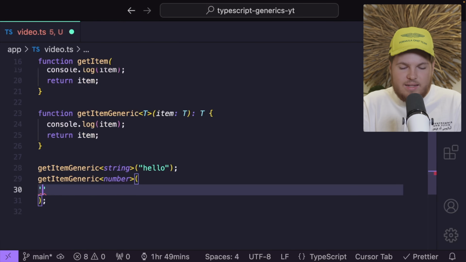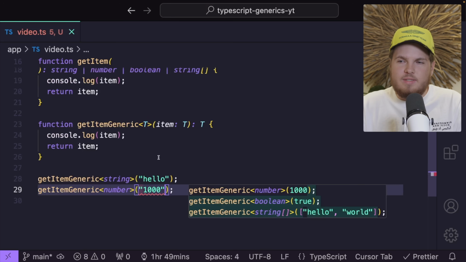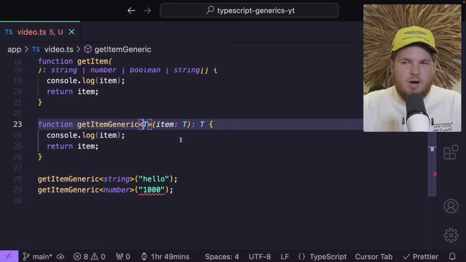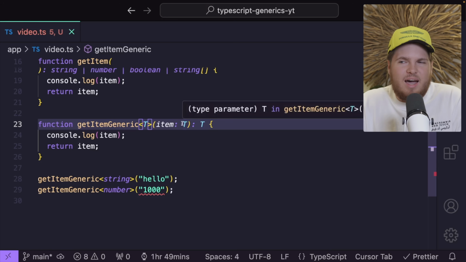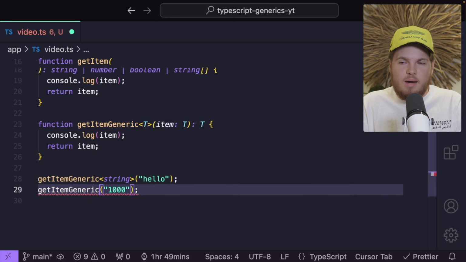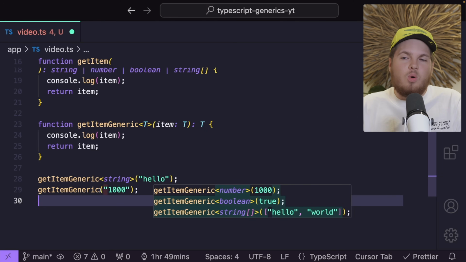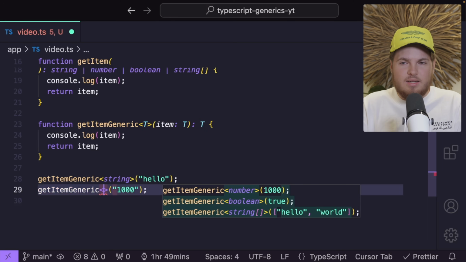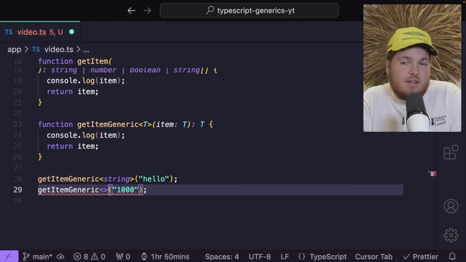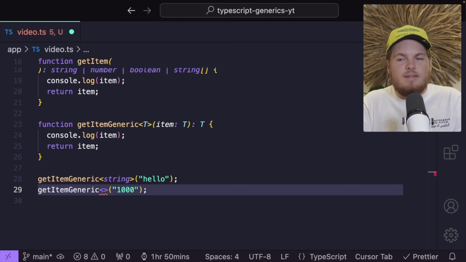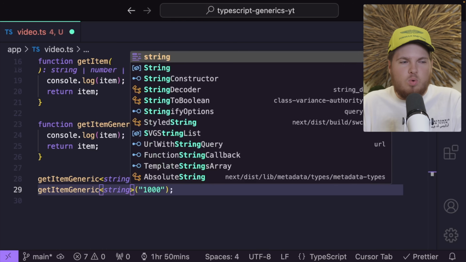So that's why I can't add a string right here, because it will see, okay, T is of type number, but for the item, we just passed in a string. TypeScript will look at this and say, hey, are you stupid? You should pass a number, not a string. And as you also see, if I delete the number, TypeScript will automatically infer this as a string. So I don't have to add these angled brackets with my string. This is optional, but in my opinion, it's a good practice to explicitly say, hey, this is of type string or of type number, boolean, whatever.